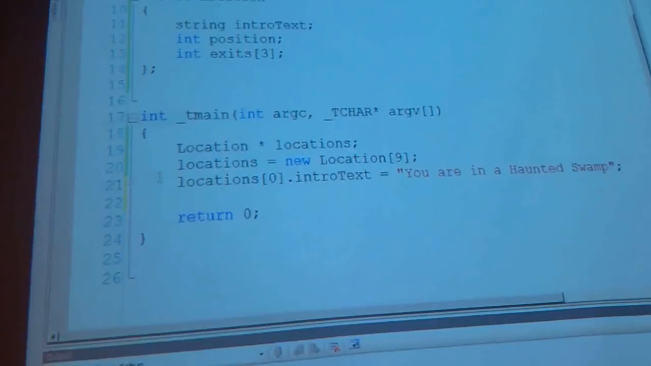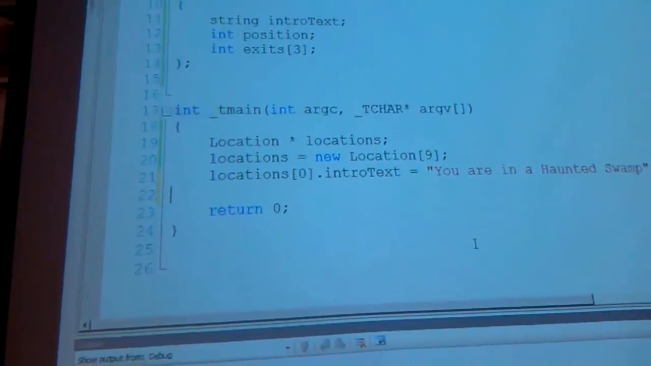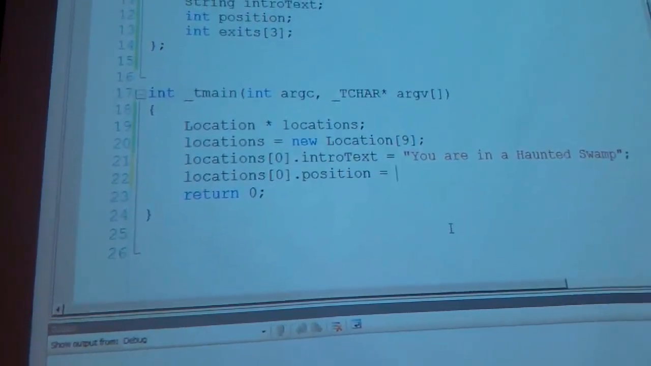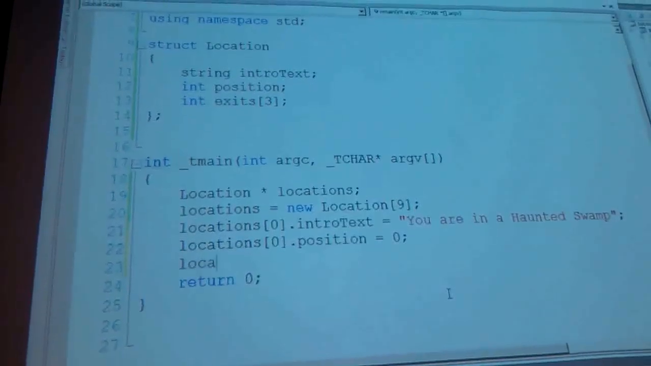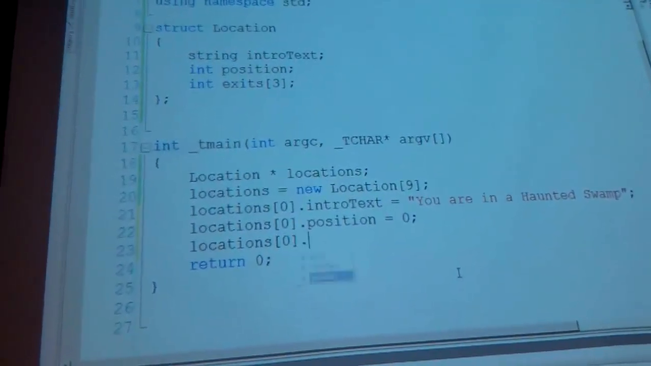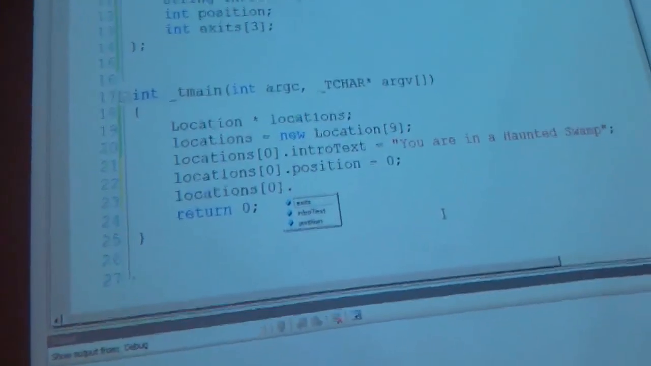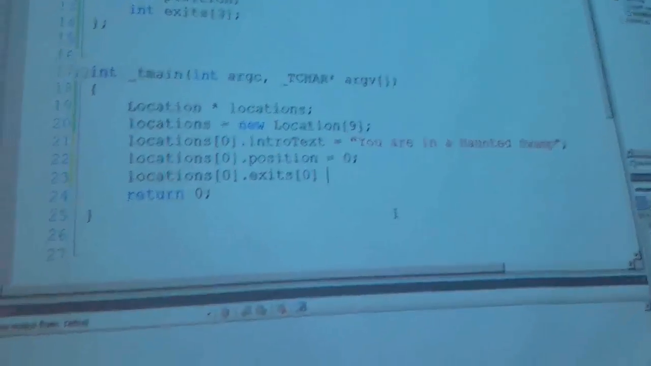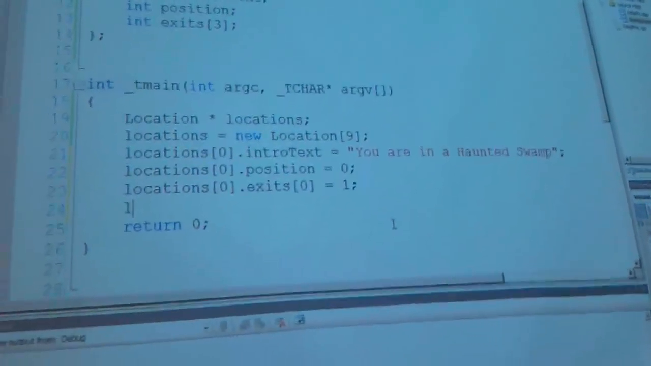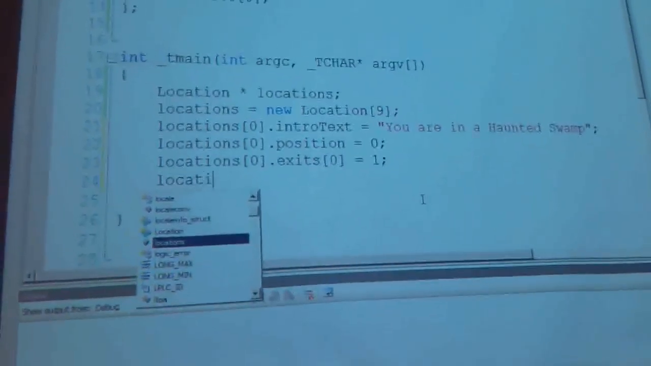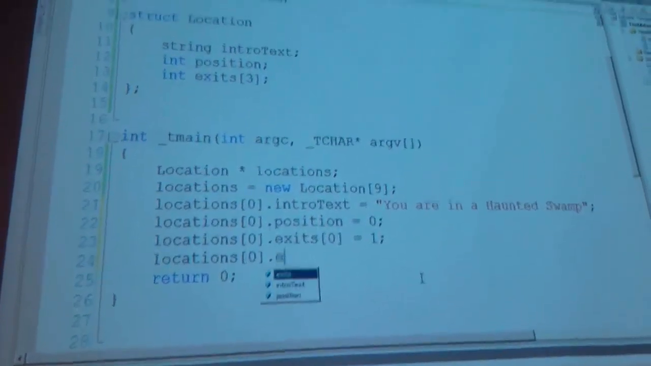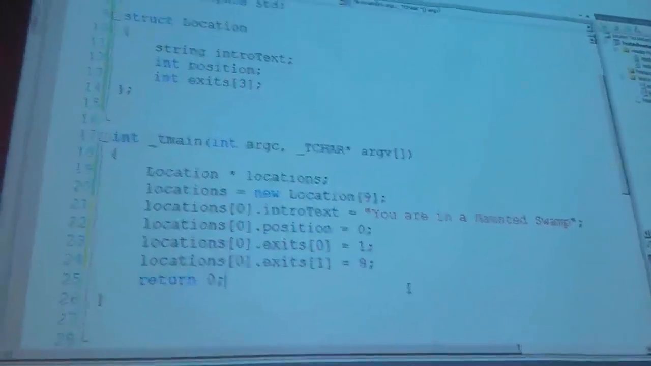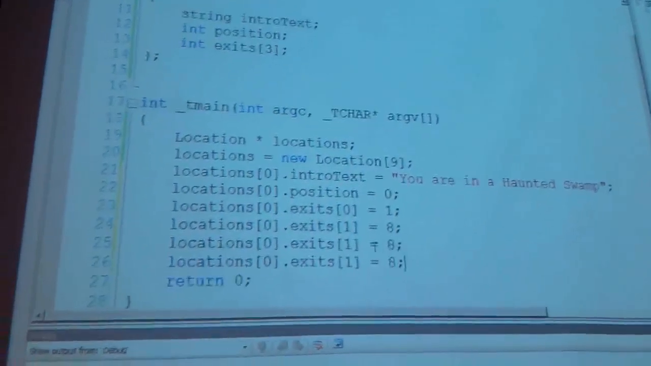This position, it needs to know where it is. So I'll store that. And then wherever its exits are. Now I'm moving really fast right now. We'll slow it down and back up in a second. Right now I can store all of its exits.